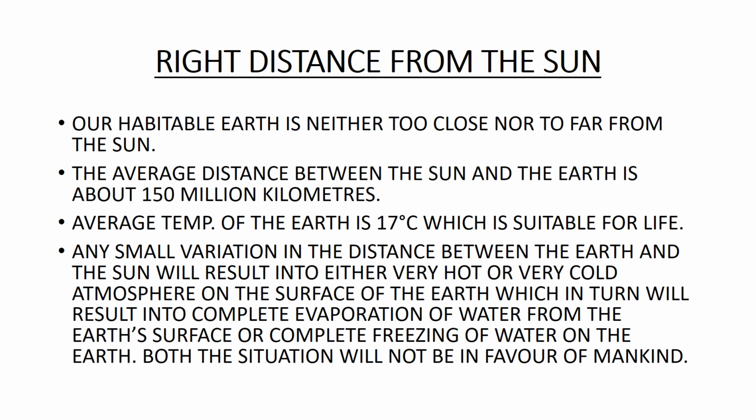Any small variation in the distance between the Earth and the sun will result in either a very hot or very cold atmosphere on the surface of the Earth, which in turn will result in complete evaporation of water from the Earth's surface or complete freezing of water on the Earth. Both situations will not be in favor of mankind.